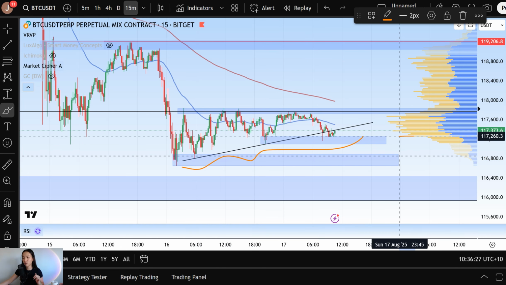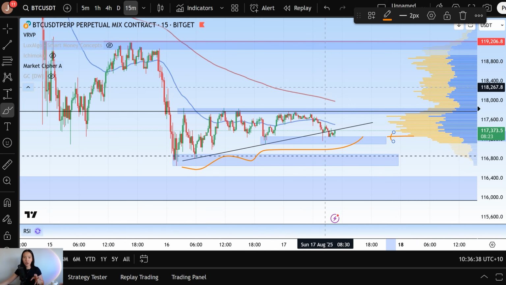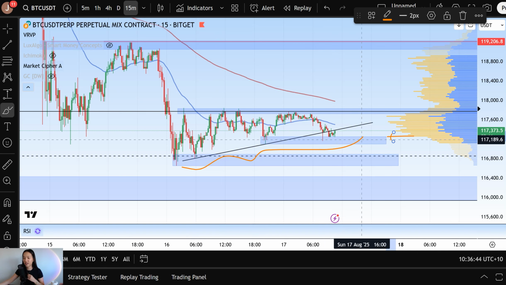It's currently still holding a support there from 117.0 to 117.2 thousand. So we're still holding that level of support, and we're still currently forming higher lows on the price action. So we're consolidating in what could become a bullish structure here as we move up against resistance.